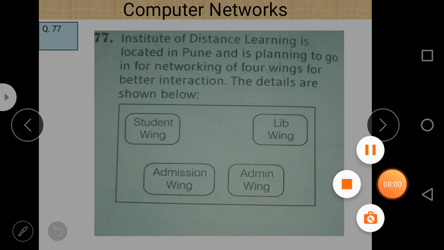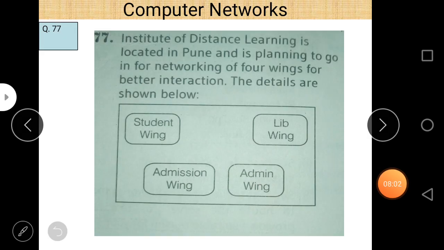Now I hope you are able to understand how to solve these questions. Basically, the question contains 4 parts. The first part belongs to the server, the second is related to cable layout, the third is related to network devices, and the fourth is related to transmission medium.